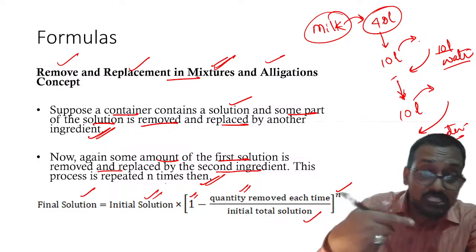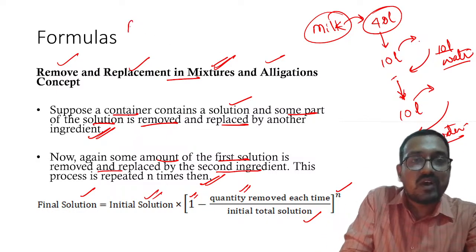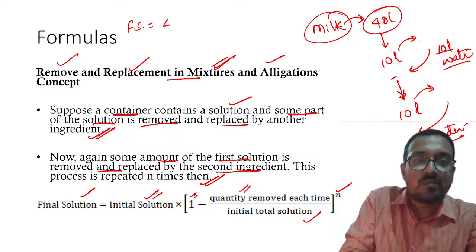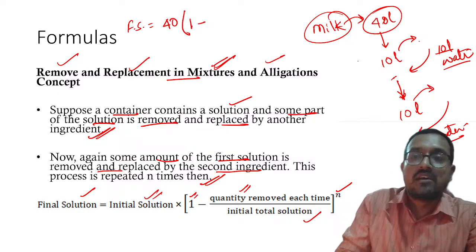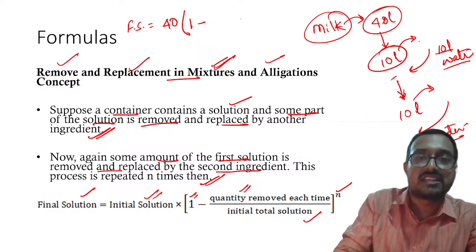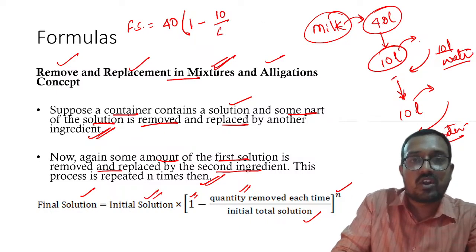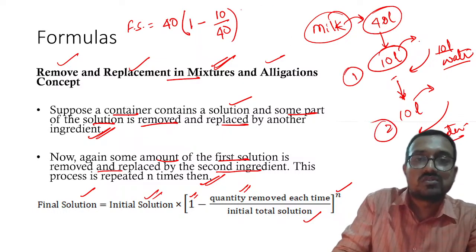Here milk is being removed every time, so the final solution is 40 times (1 minus 10 upon 40), and we have done it twice, so it will be squared.